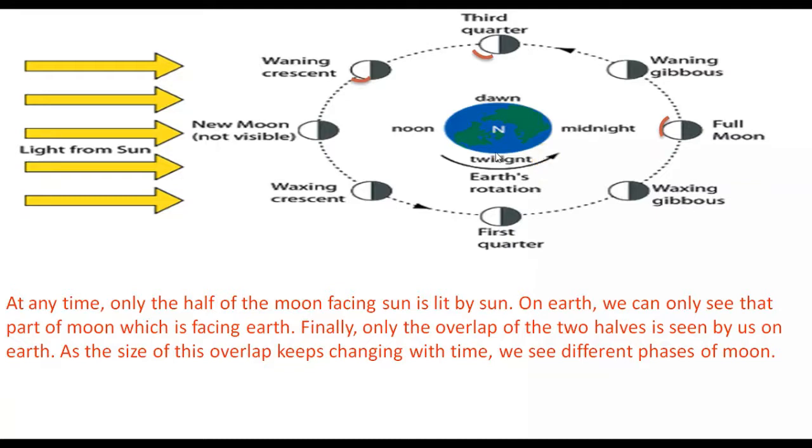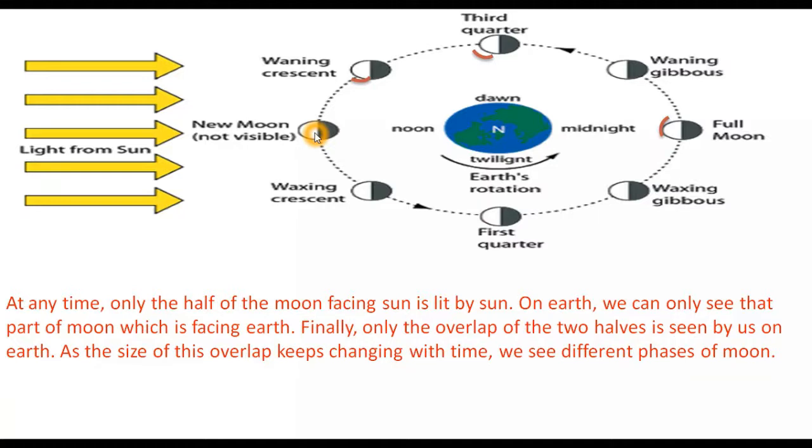When the moon is on the side of the earth nearest to the sun, in this position, the side of the moon which is lit by the sun is away from earth. You can see in this figure, this reflected part is away from earth. And the side of the moon which is towards earth is in darkness because sunlight is not reflected from this side. So in this position, the moon appears to be in darkness from earth and hence cannot be seen, and this is called new moon.